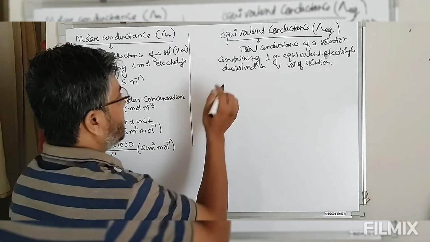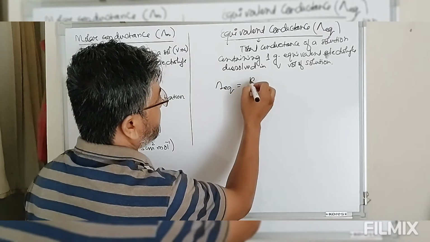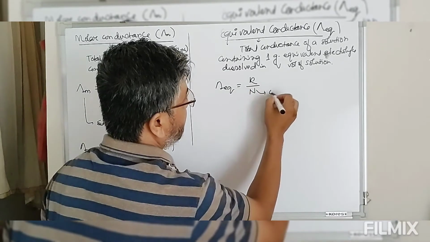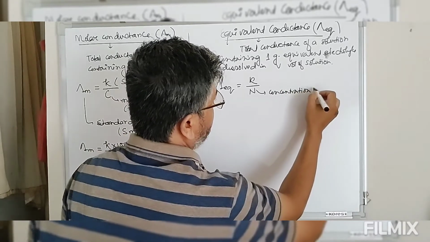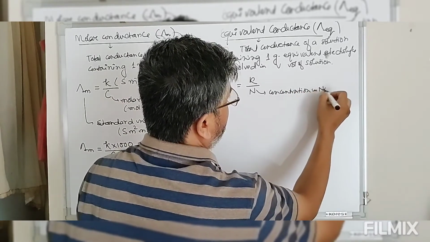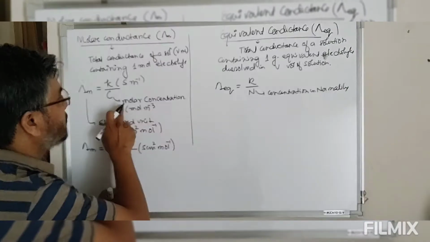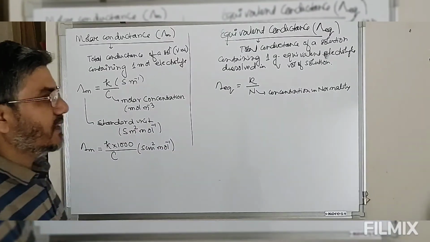Here, equivalent conductance is defined as kappa divided by concentration measured in terms of normality. Earlier, concentration was in terms of molar concentration, and this is normality.